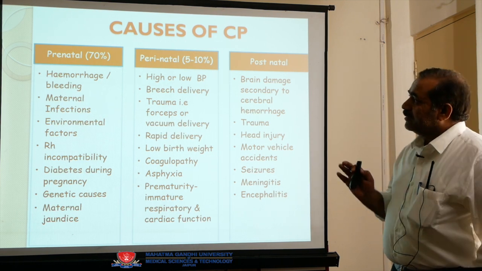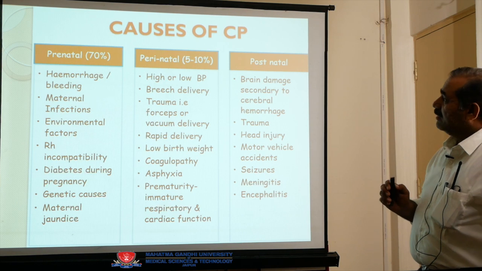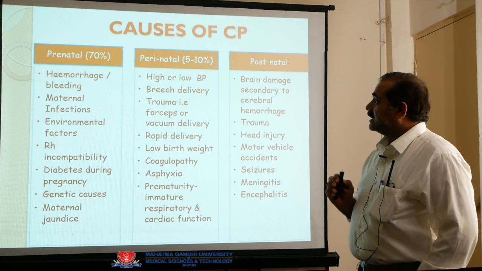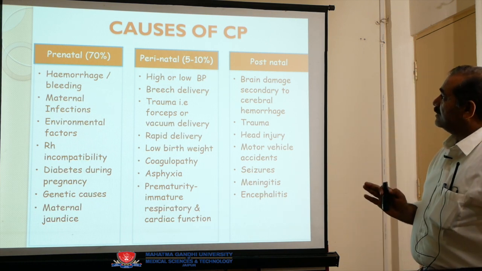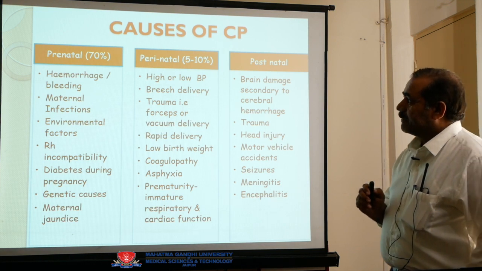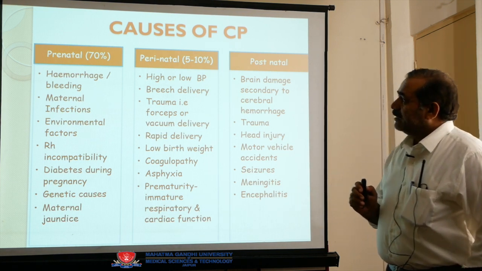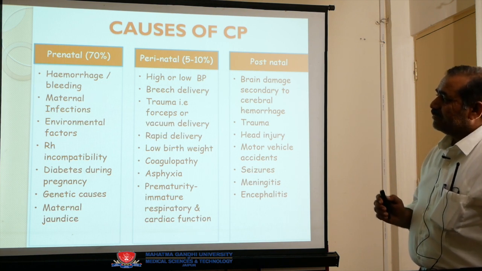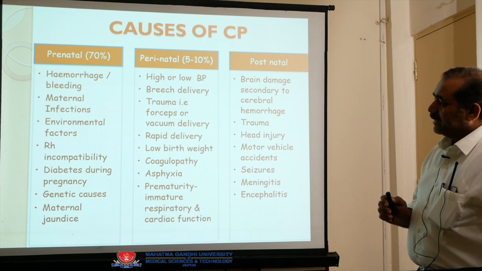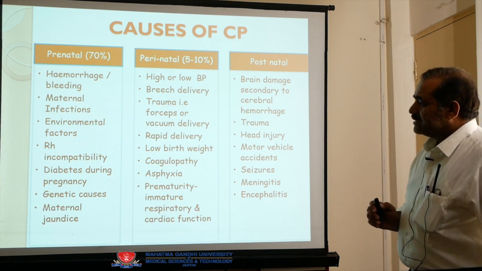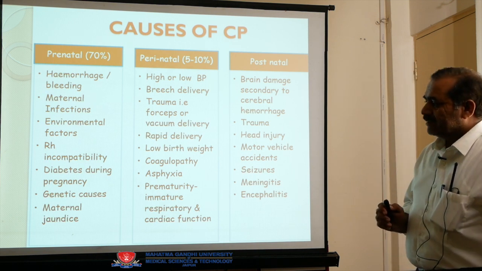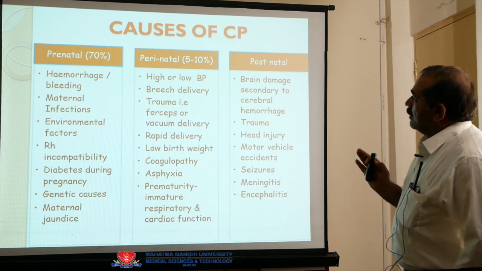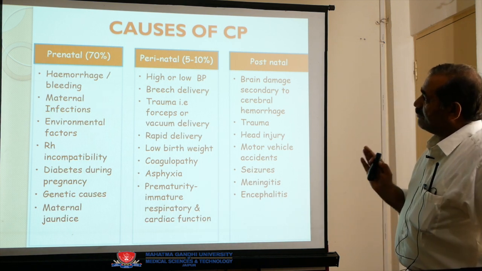We can divide the causes into three groups: prenatal, perinatal, postnatal. Prenatal consists of 70% of cases, perinatal 5 to 10%, and the rest is postnatal. What are the prenatal causes? First one is hemorrhage or bleeding, maternal infections, environmental factors, RH incompatibility, diabetes during pregnancy, genetic causes, maternal jaundice. They are the prenatal causes. It consists of 70%. Now come to the perinatal. They consist of 5 to 10%.